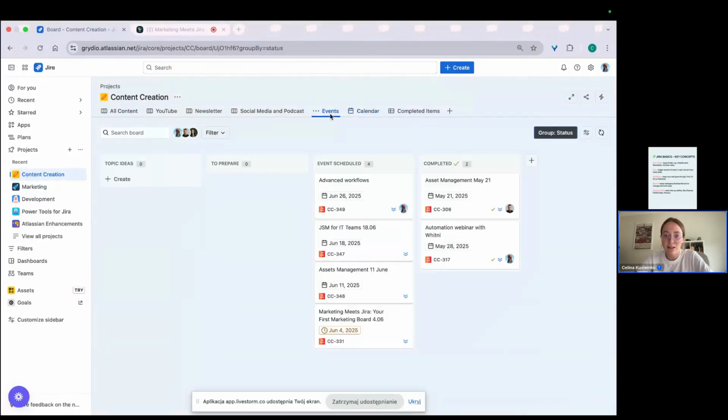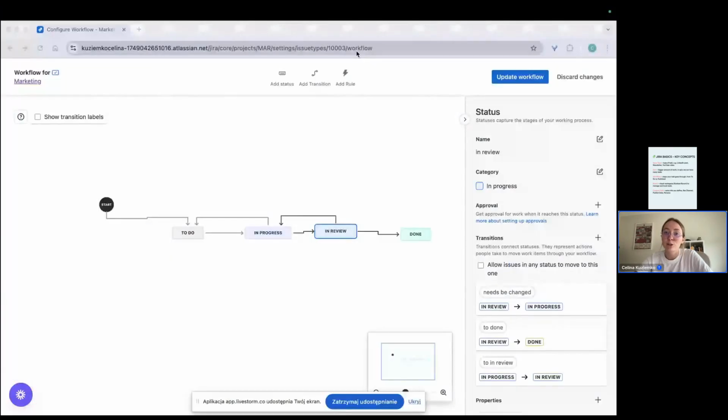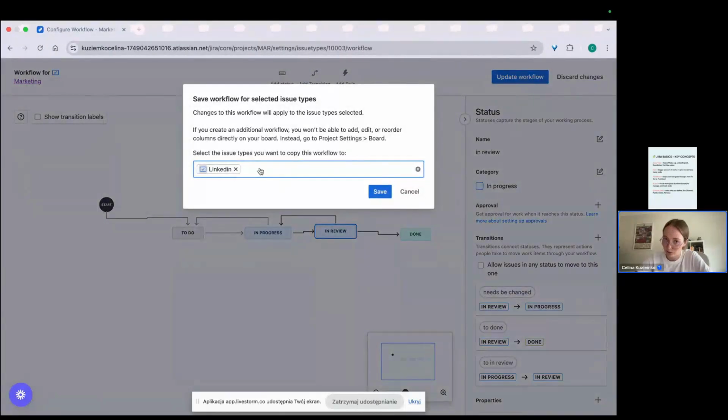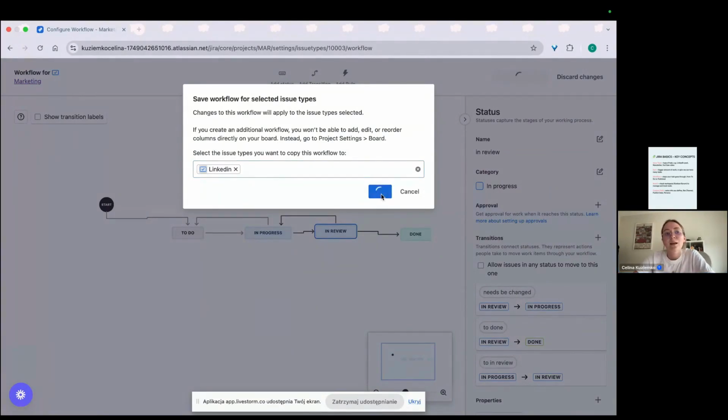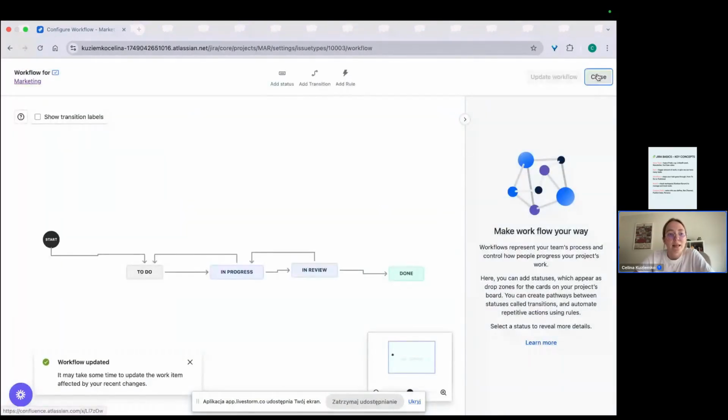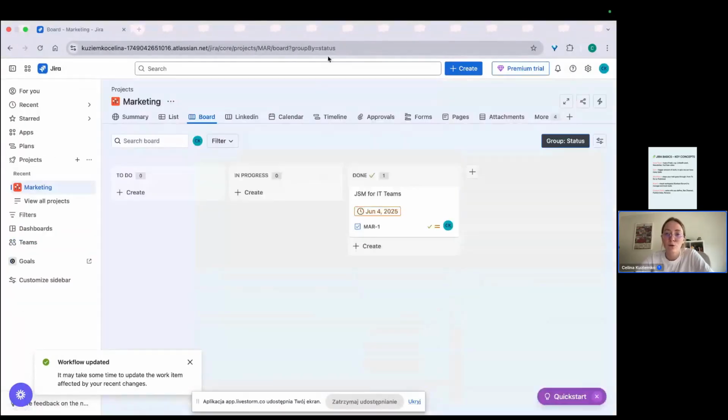Okay, I think now we know how to create an issue type. We know how to create workflows. Here you can add more issue types to each workflow if you need. And now I think it's time to talk a little bit about automations. So what are automations? As it is called, it's automations that you can set up to make Jira create things for you or make Jira do things for you.